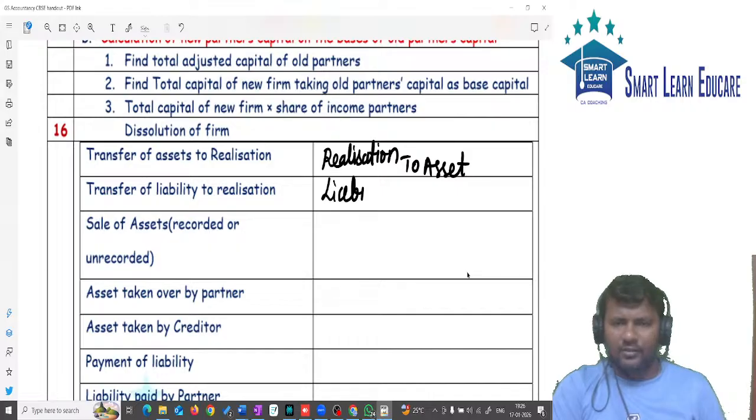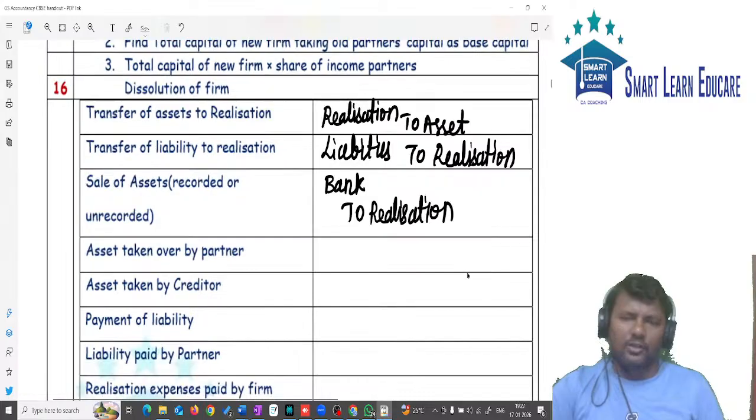Entry: liabilities account debit to realization. Sale of asset, whether it is a recorded asset or an unrecorded asset, for both we have the same journal entry. What is the entry for sale of asset? Bank account debit to realization.